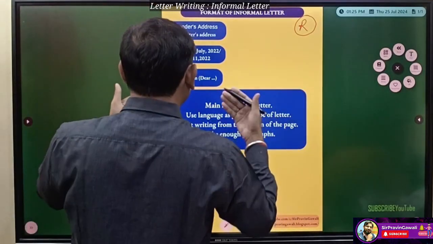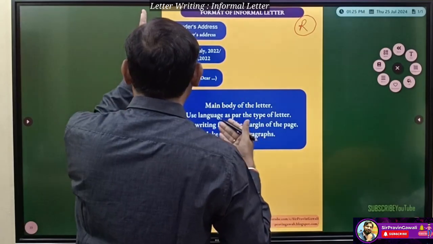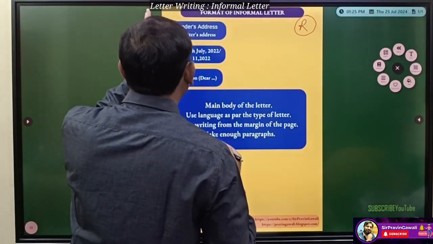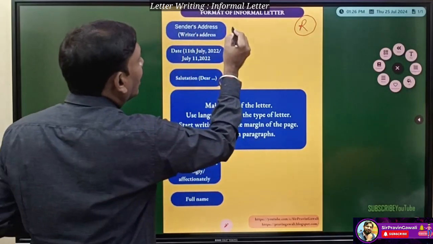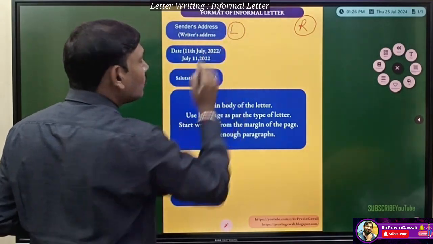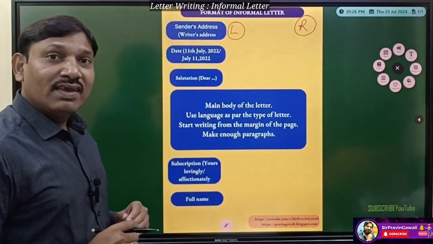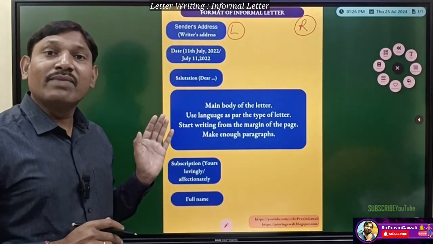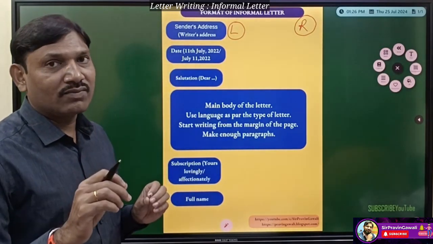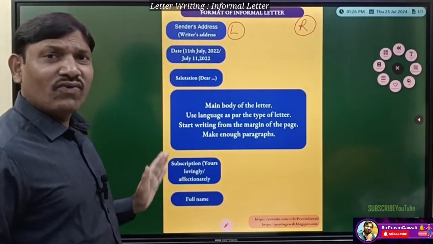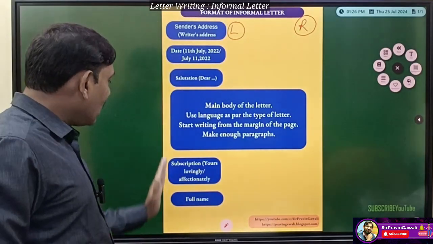If this is a page which you are facing, on the top left hand side we have to begin the writing of the letter. So here we have to begin on the left hand side. Understood, students? First of all, this format is derived from the email, because in the modern era we are using emails to communicate. So that format is used here, and everything is aligned on the left hand side.